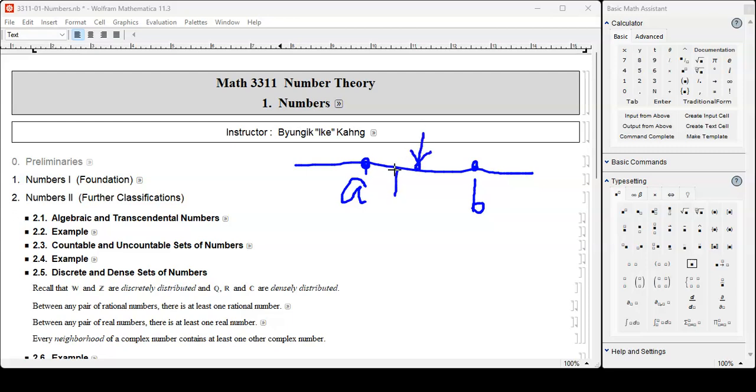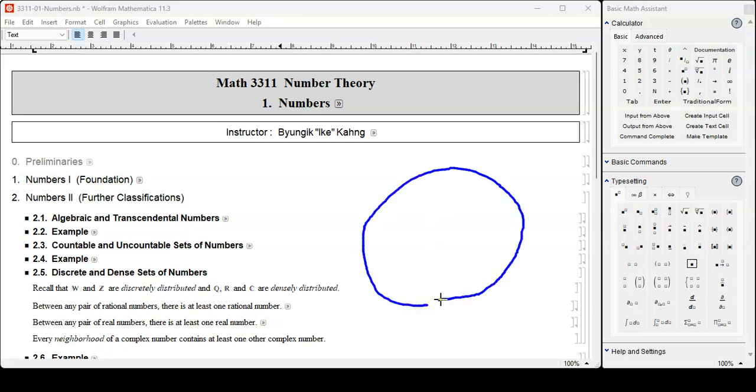I can find other things as well, many more, infinitely many more. But at least one of them, I can algebraically express it as the average, A plus B over 2. I can do that, and that works for rational and also real numbers. For complex numbers, it doesn't work that way because it's not linearly ordered. We do things like this. Starting from any complex number, draw a circle. It's two-dimensional like that. And then no matter how small, we can find at least one more complex number there.